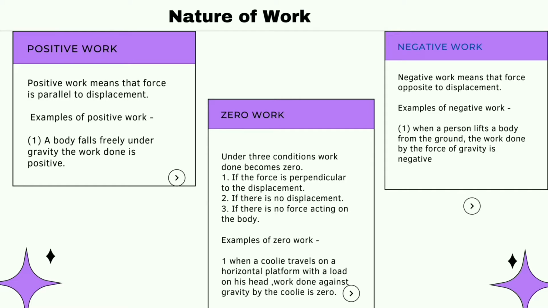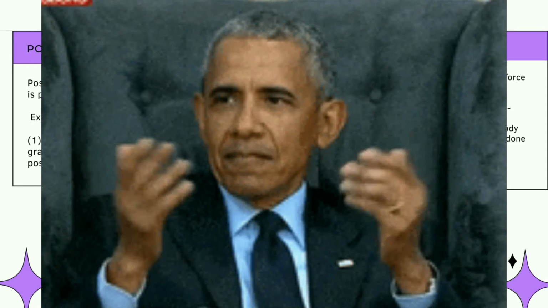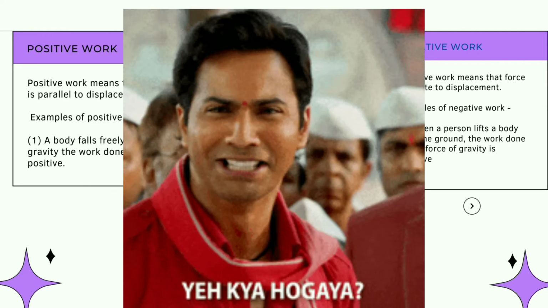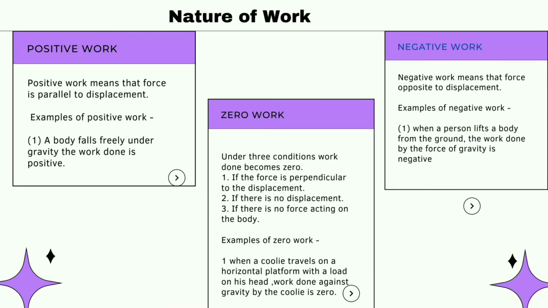If there is no force acting on the body, it means F is equal to 0 and W is equal to 0 into S is equal to 0. Let's take some examples of zero work. When a coolie travels on a horizontal platform with a load on his head, work done against gravity by the coolie is zero. The force is perpendicular to the displacement.